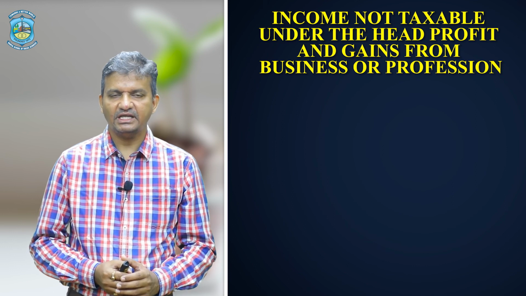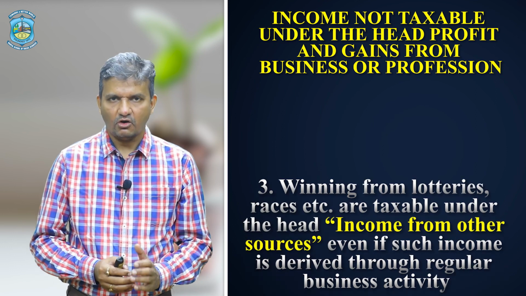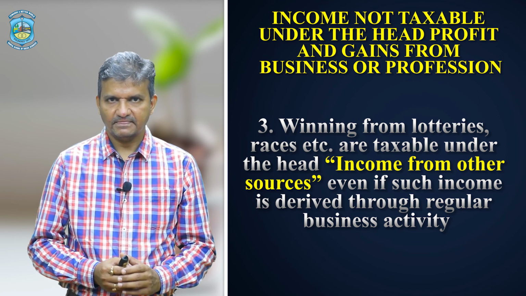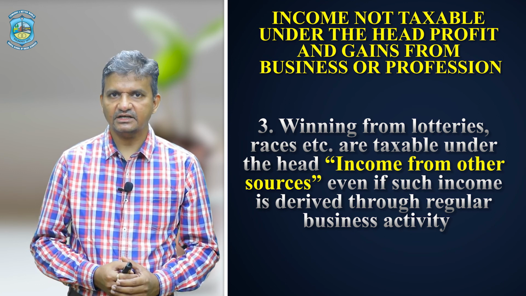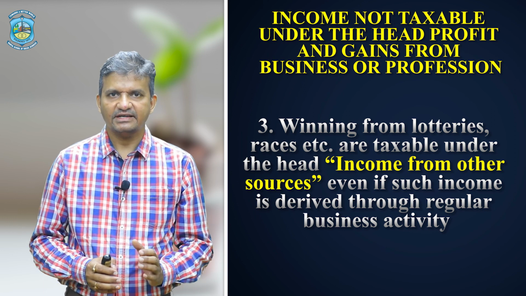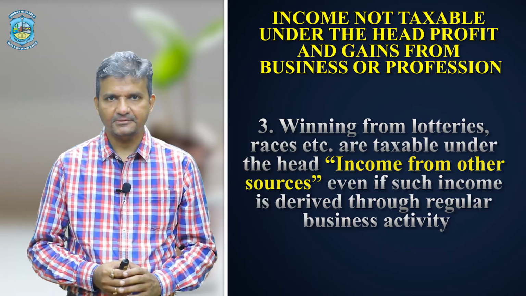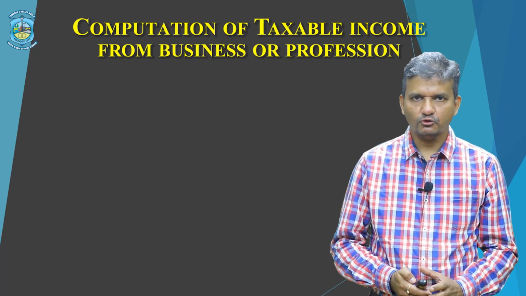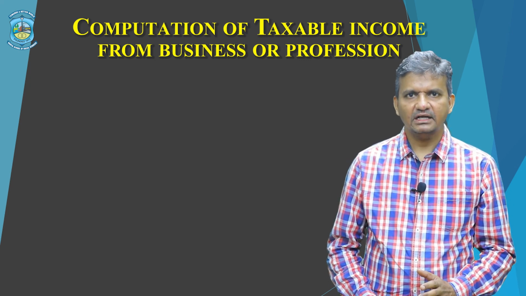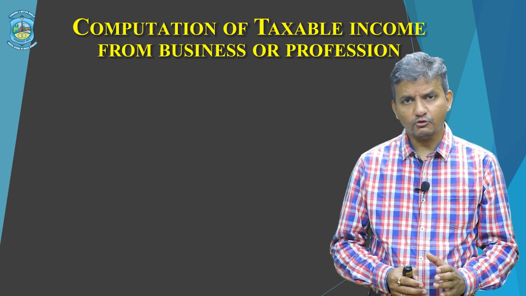And the third one would be winnings from lotteries or crossword puzzles and races, etc. They will be also taxable under the head income from other sources even if such income is derived through regular business activity. Now we would be coming to the pro forma of how to calculate income from business. Simple pro forma, let's take it. How do we go about it?